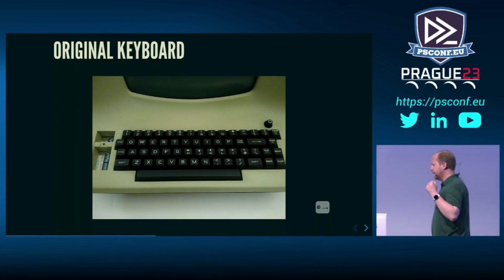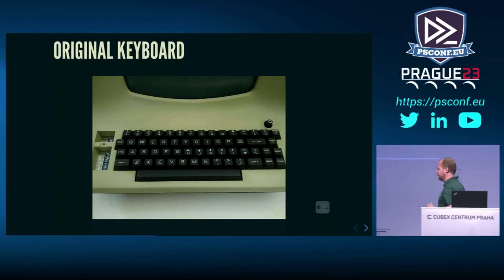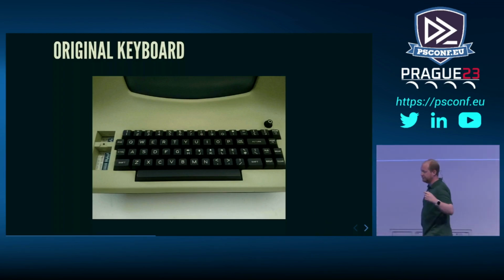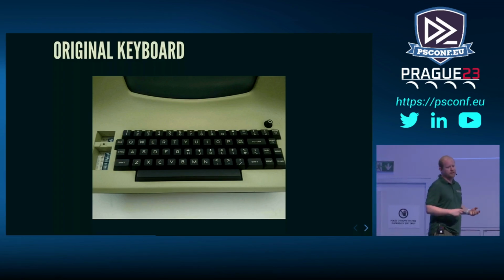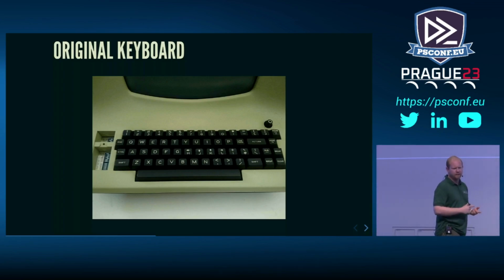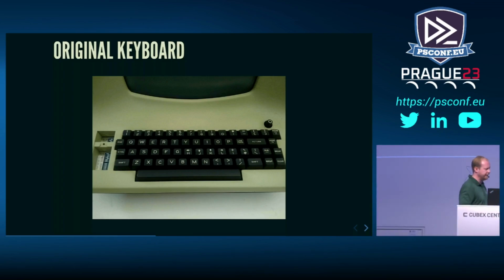The reason why we have these weird keyboard combinations for Vim is because it's based on VI, and this was the original keyboard that the chap who built VI was using. So we don't have any arrow keys, we have a home key, escape key, but no page up, page down, things like that.